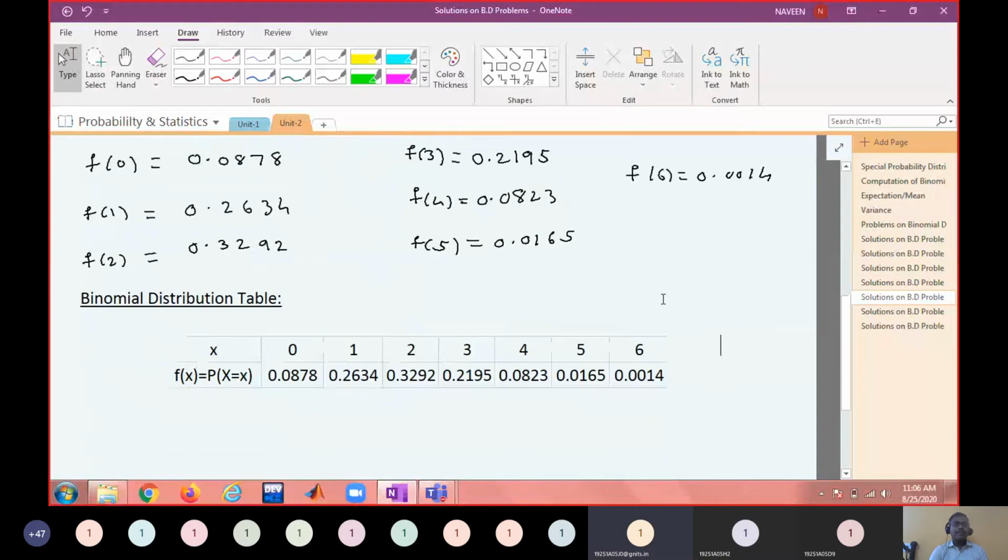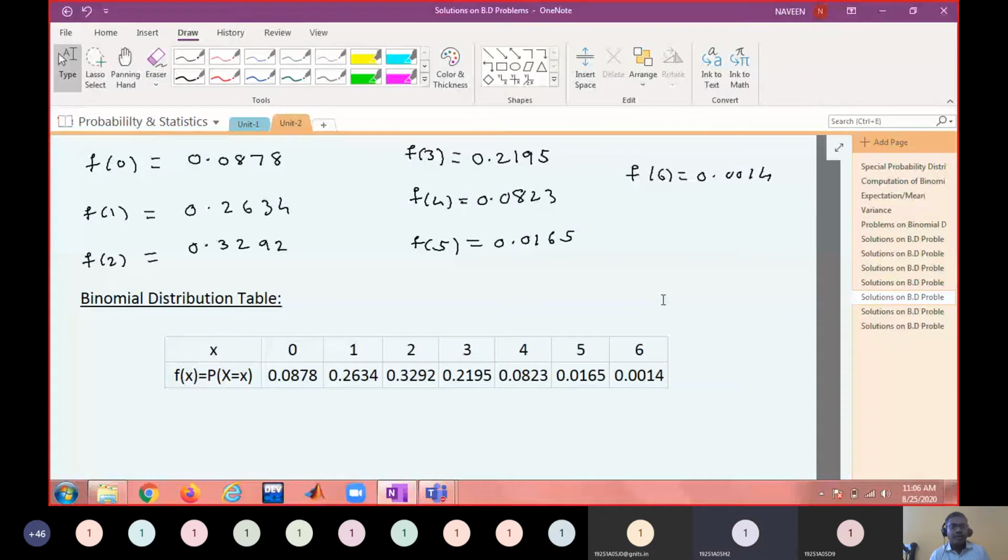Sir, the value is getting more than 1. It seems so. 1.0001. Okay, so when rounded to 3 decimals, it will be 1 only, no? Yeah, sir. Okay, so that's fine. Because you are rounding the values, we can't do much about it.